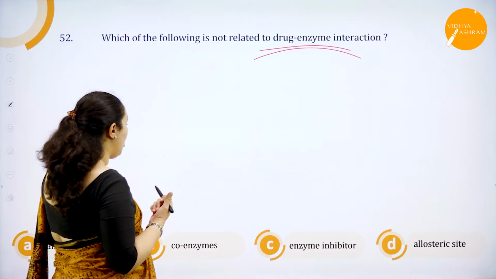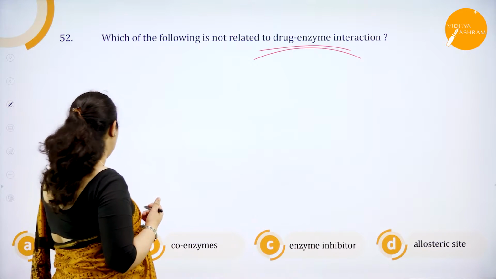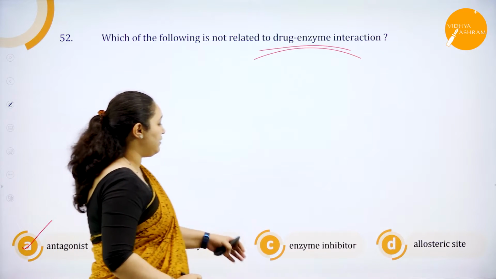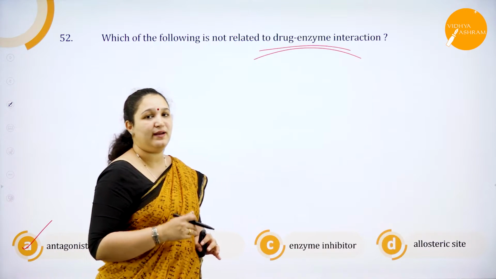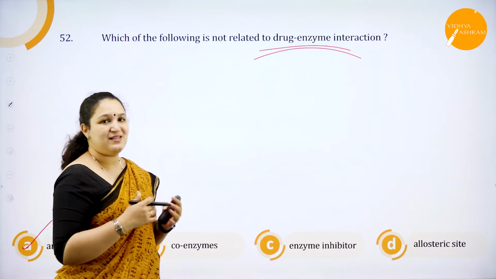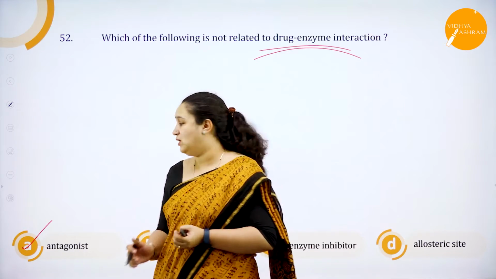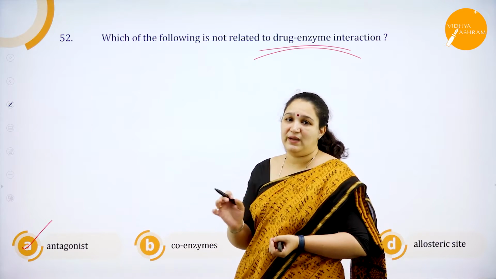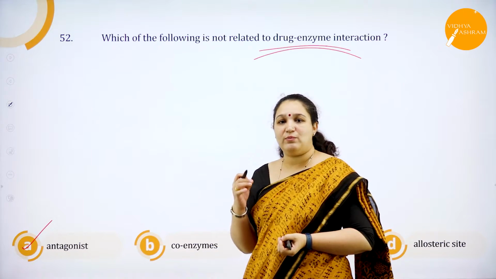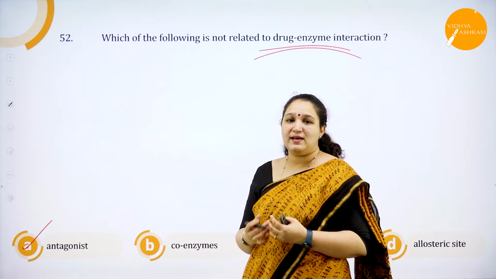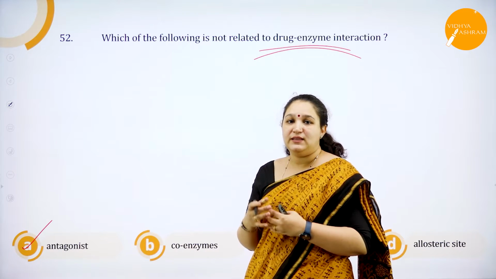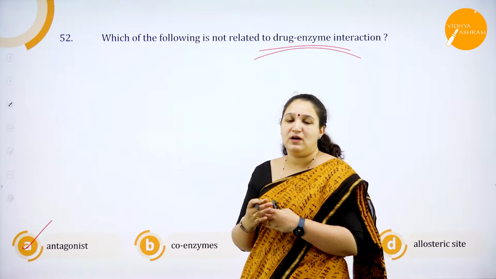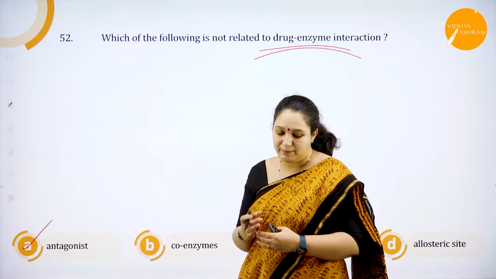So here, which is not related to enzyme? If you see, it is antagonist. Coenzymes, enzyme inhibitor, allosteric site are all related to drug enzyme interaction, if I have to be very particular. But antagonist is not related to drug enzyme interaction. Antagonist is a type of drug which will act as a blocker. They will go and block the receptors and will not allow a particular biological response to happen.